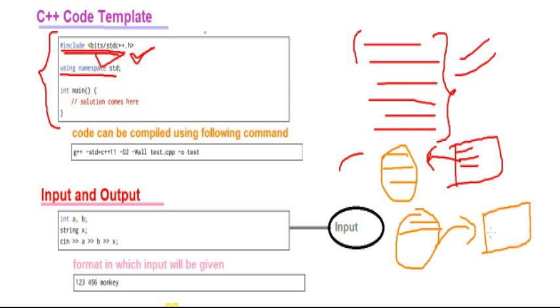This happens through stdin and stdout, and for that you would have to write std::cin to take the input values.